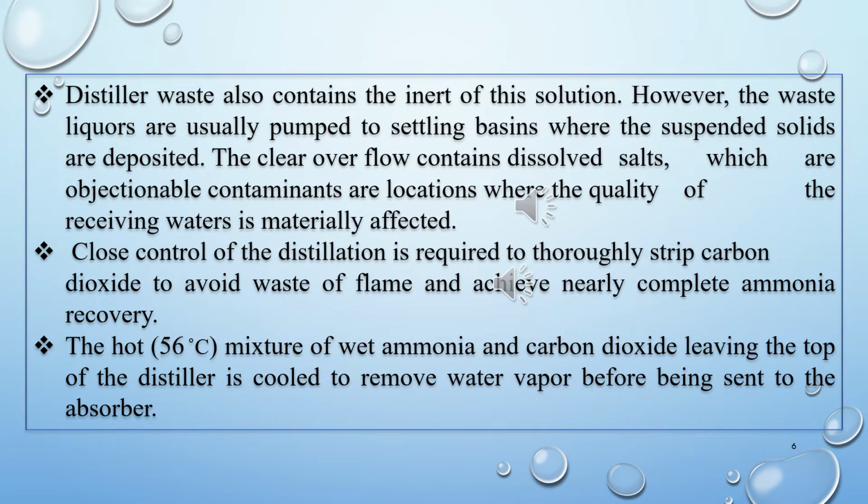So students, till now we have discussed how we separate ammonia from the residual waste, which contains calcium chloride, sodium chloride, and ammonia in the form of ammonium hydroxide. And we have separated ammonia. Now the things which remain in that residual waste are majorly calcium chloride and sodium chloride. Now what will happen to that waste solution?